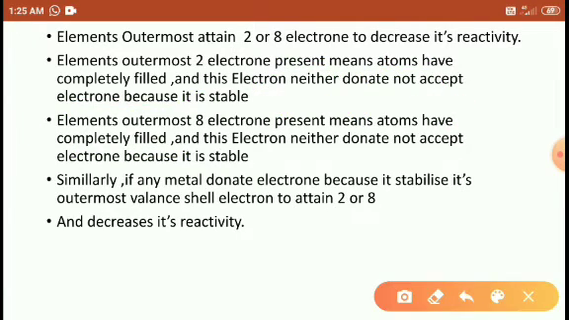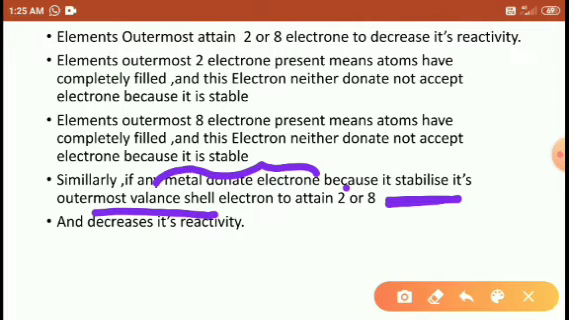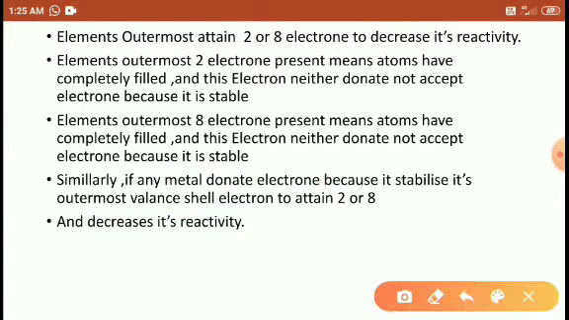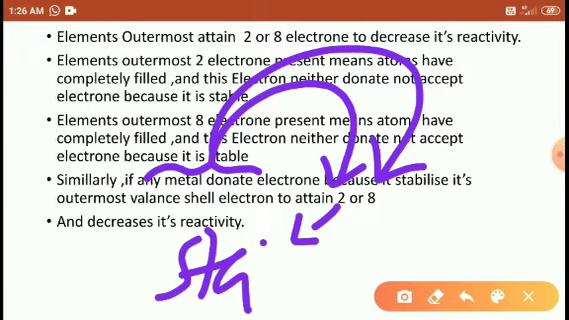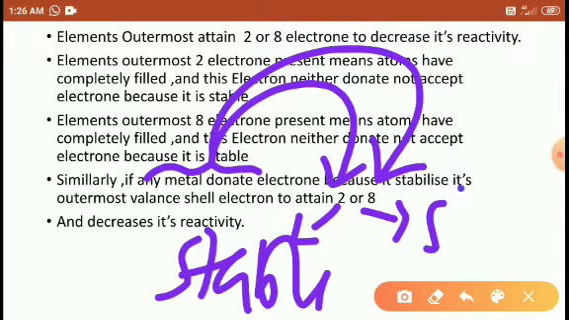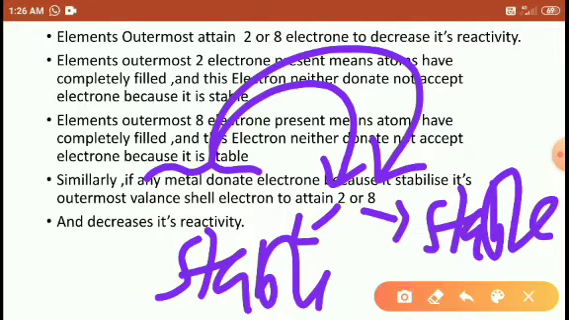Similarly, a metal donates electrons because it stabilizes its outermost valence shell. Valence shell means the outermost electrons. It stabilizes its outermost shell to attain 2 or 8 electrons. So why do metals donate electrons? After donating electrons, the outermost shell attains either 2 electrons or 8 electrons. If 2 electrons are attained, it is stable. If 8 electrons are present, it is also stable, right students?